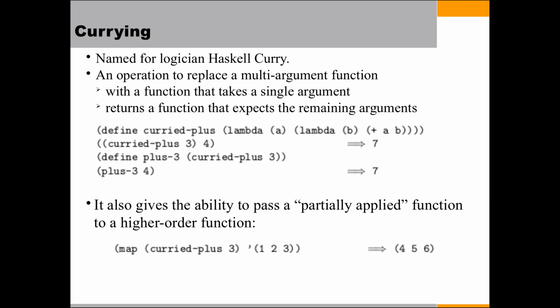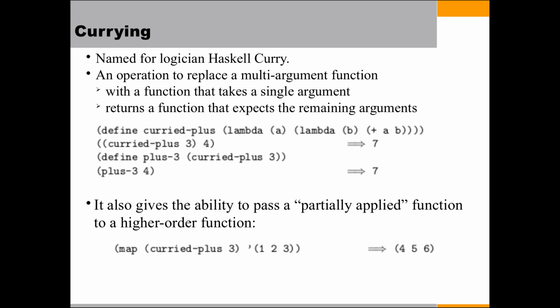Here, map of curried plus with 3 over the list 1, 2, 3 is given. Here 3 is fixed and the curried plus function is used for adding, but here the map function is used.